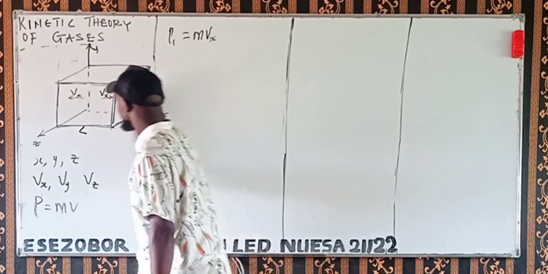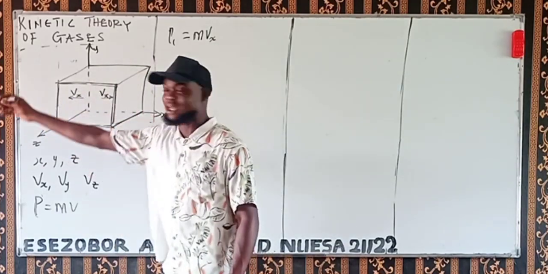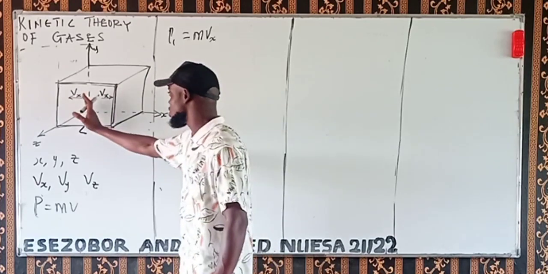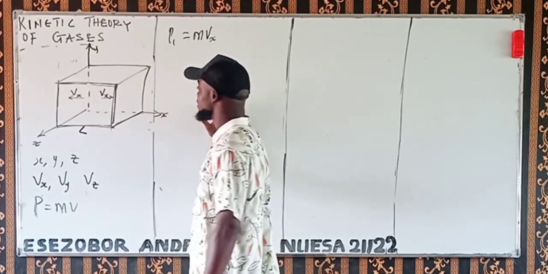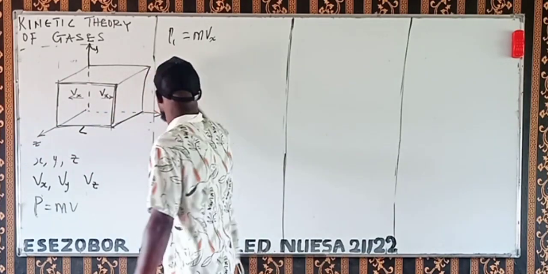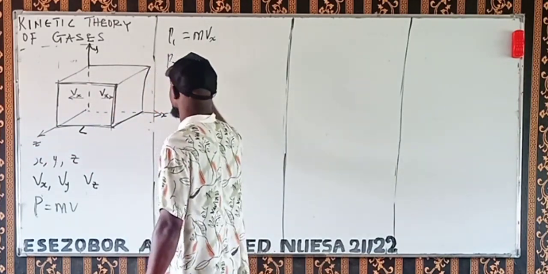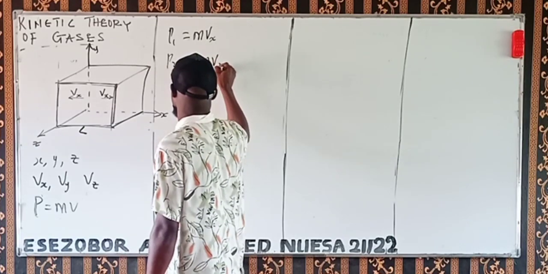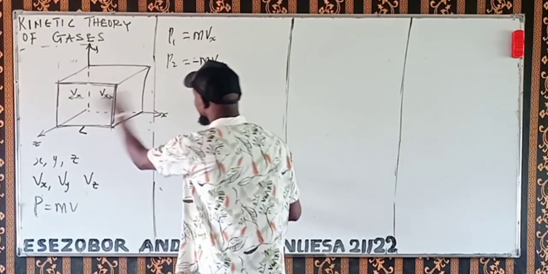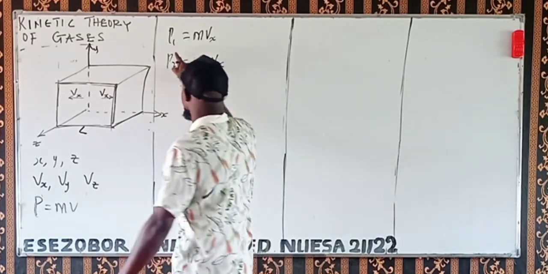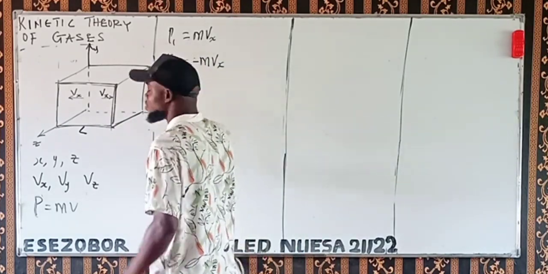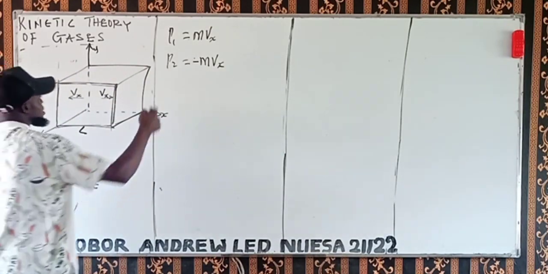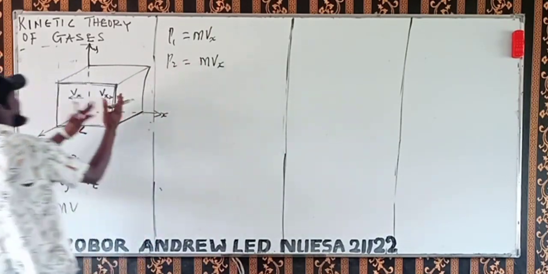Then, if the body is moving toward the left hand side, remember for resolving forces, let's call the right positive, then going to the left will be negative. So we'll call that P2, which will be minus mVx, because it is now moving to the left hand side. You can just say this one is P1, this one is P2, depending on the side we are taking. There's no problem about that. Or we can just say the P1 is when it's going to this side.